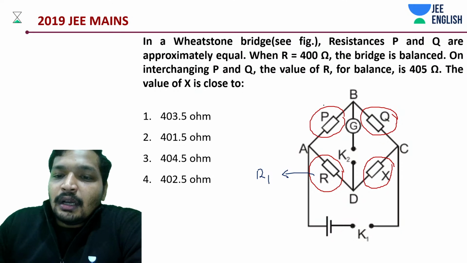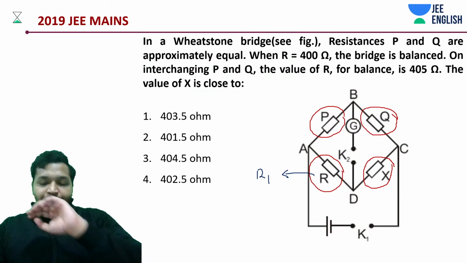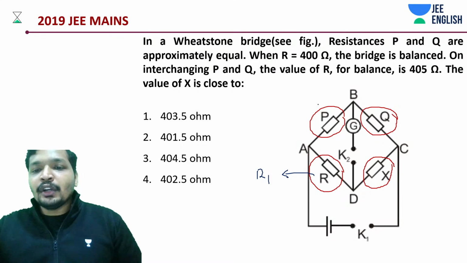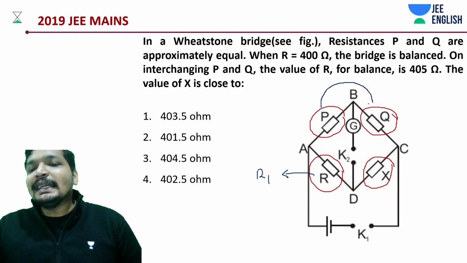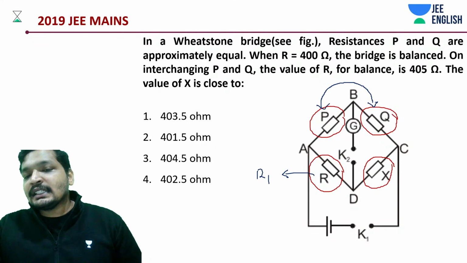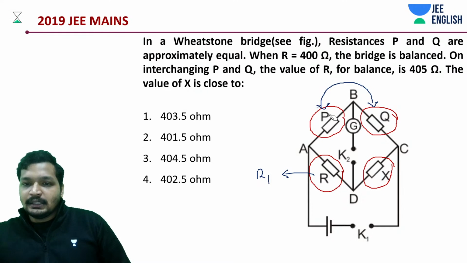That is the balancing condition. Then they are near about the same resistances, but you're interchanging P and Q.